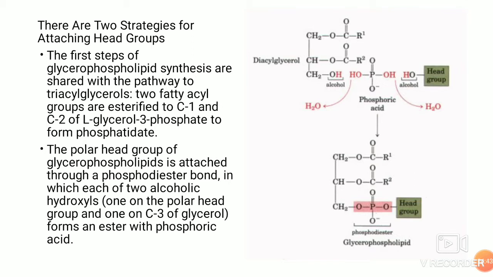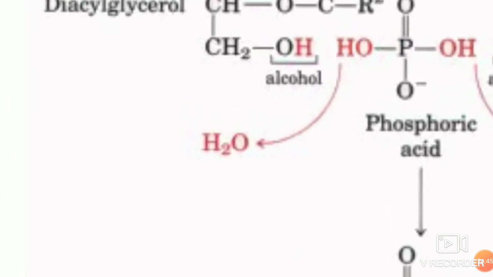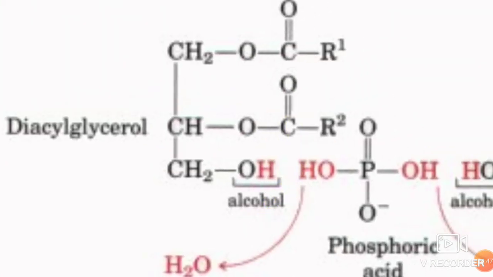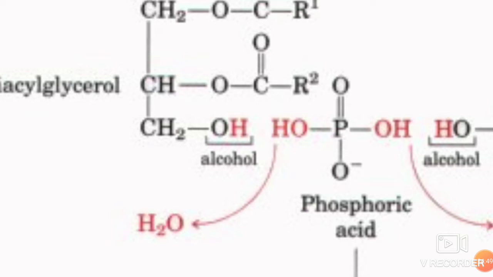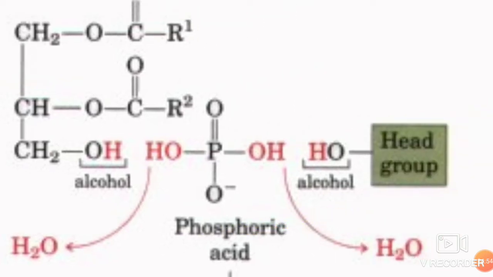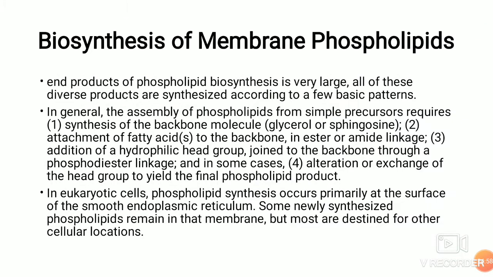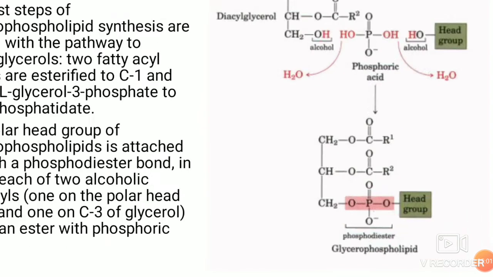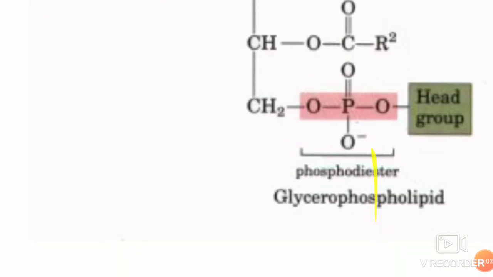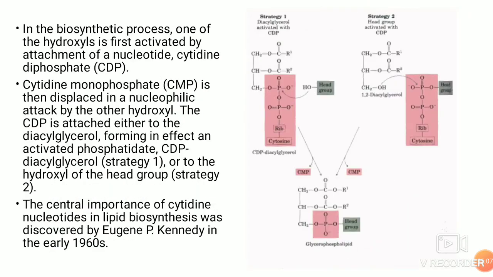So there is the OH group of the alcohol and the phosphoric acid, and you have the release of water, and you have the formation of glycerophospholipid with the phosphodiester bond. In the biosynthetic process, how this is done, I can say it is a two-step process.